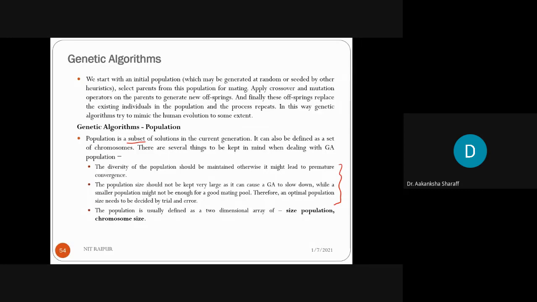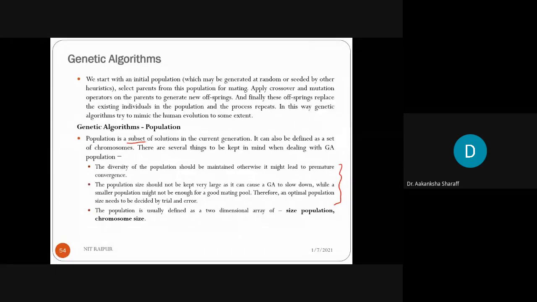So the solution set we have should be diverse, meaning the solutions can be worst, best, or average. Diversity means the solutions should be very diverse. It can have the worst solution, the best solution and the average solution.